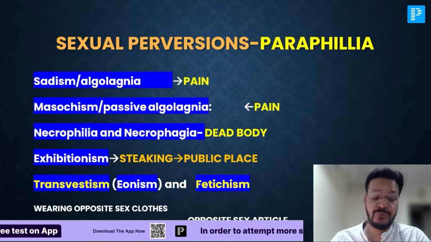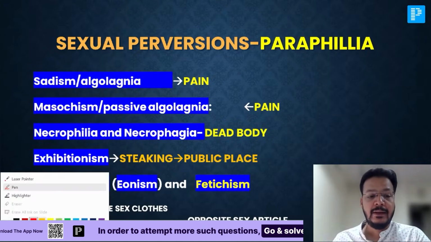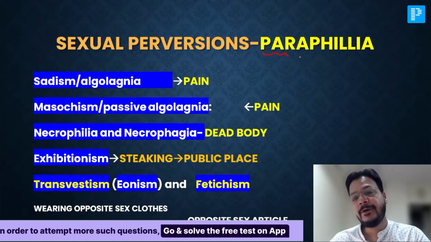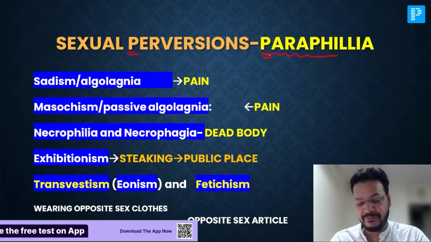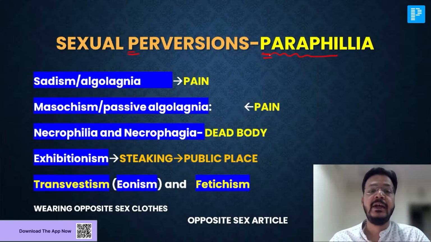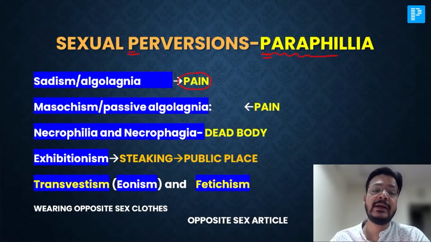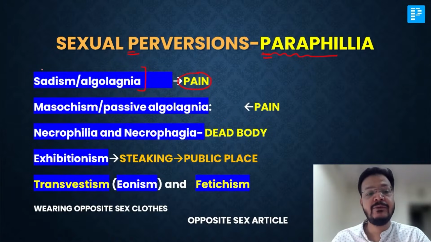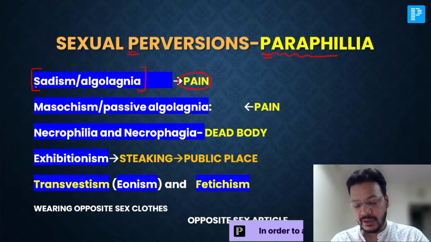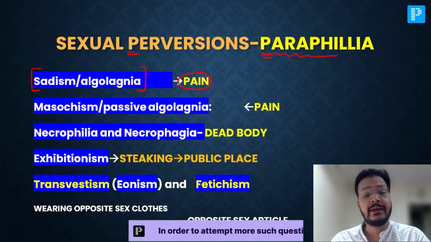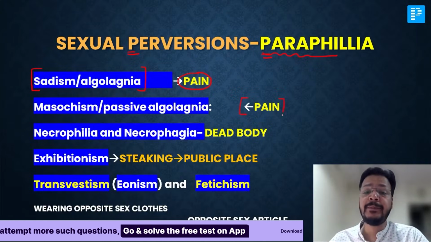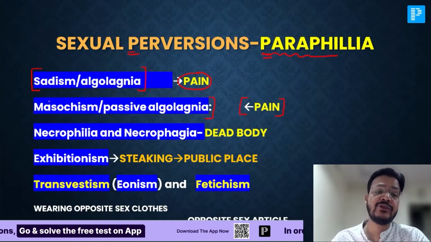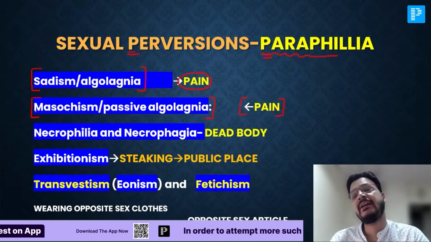Now I'm coming to a few sexual perversions. My dear friend, sexual perversions are also known as paraphilia. P for perversion, P for paraphilia. If you are giving pain to the partner, it is known as sadism or algolegnia. If you want to suffer pain from the partner, it is masochism and passive algolegnia.